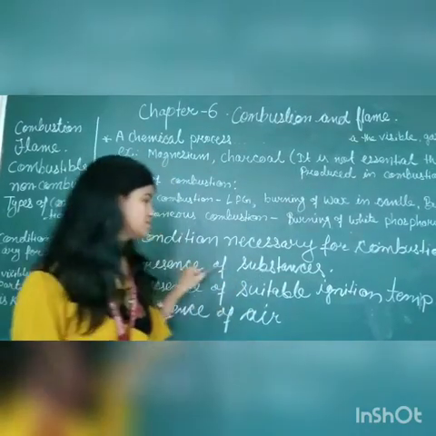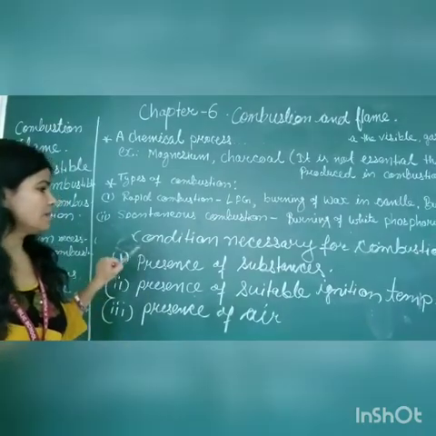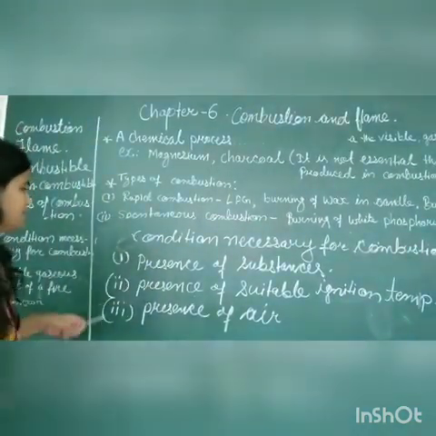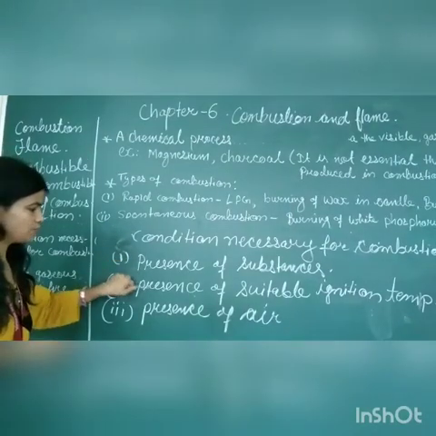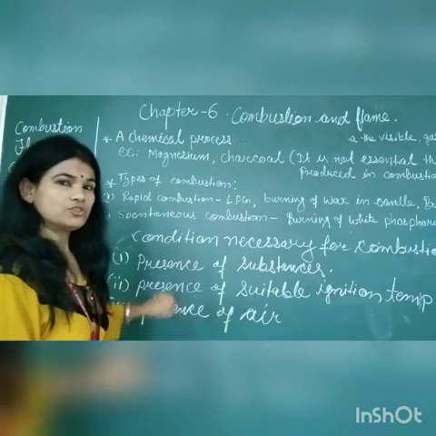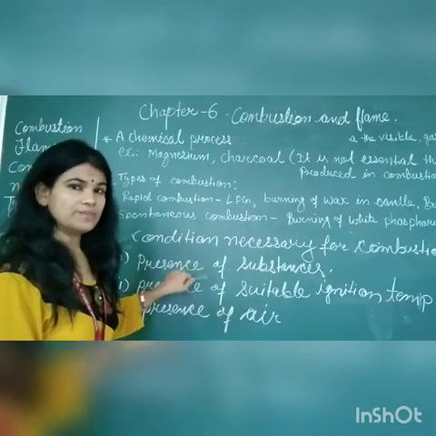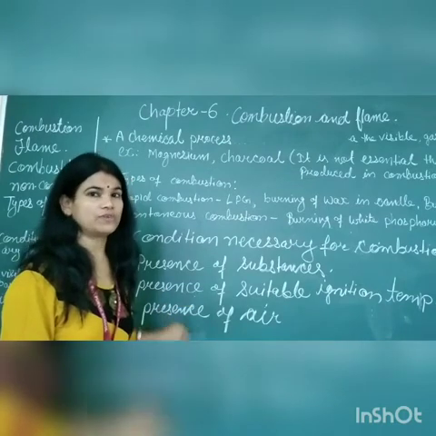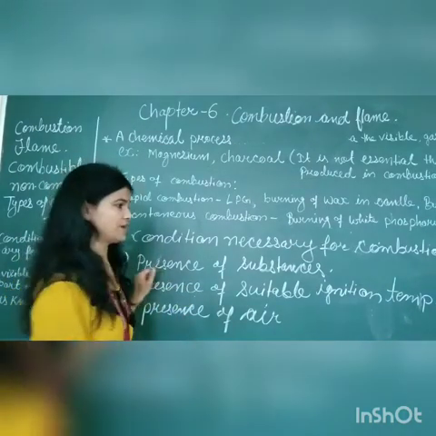So these three conditions make a triangle of fire. Because there are three conditions, these are also known, in place of conditions necessary for fire, as the triangle of fire.